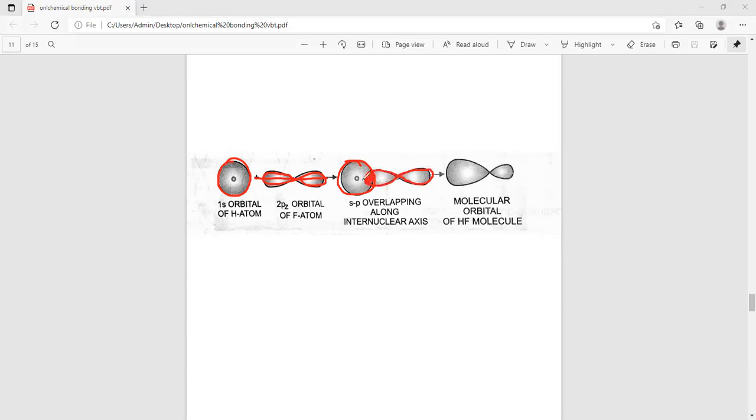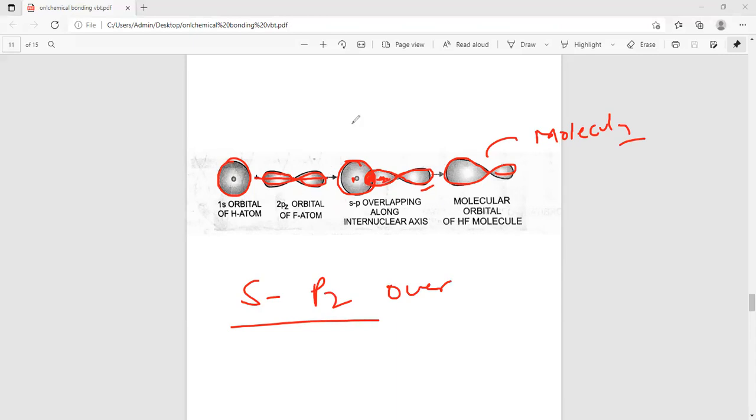After overlapping it forms one lobe, and a second one. Both parts merge with each other, and this is called a molecular orbital. So this is the overlapping of s and pz, end-to-end overlapping.